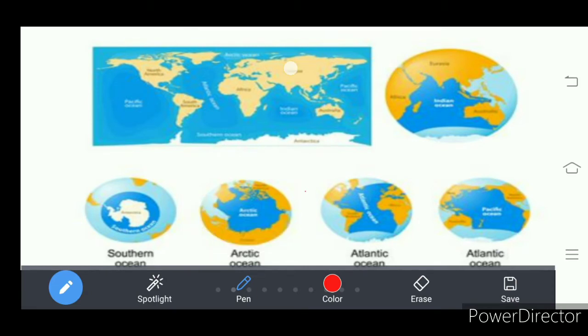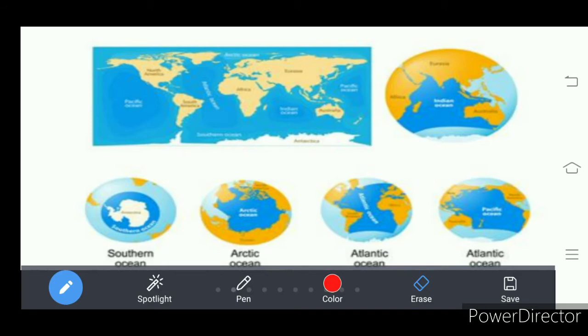What do you see here? Continents. These are all first order of landforms: Southern Ocean, Arctic Ocean, Atlantic Ocean. This Atlantic Ocean is enlarging, and here the continents are forming. So what are the first order of landforms? Continents and oceans have formed in the initial stage, so we call them primary order of landforms.